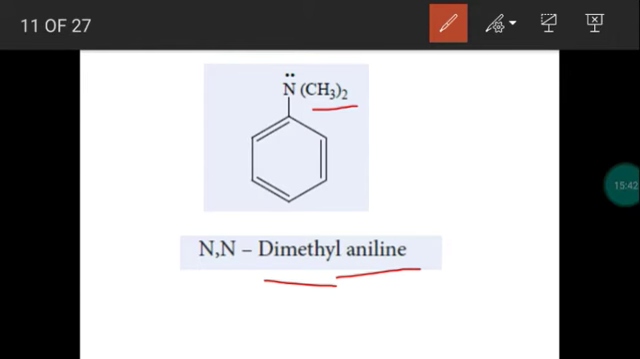Why do we have to use the letters N, N? If we assume any group as a substituent in amines, this is a special case. While representing the substituent, we have to use the capital N. Capital N represents nitrogen. So the substituent methyl or ethyl is attached to nitrogen. Here we have two substituents, two methyl groups, bonded with the nitrogen atom, so we mention the common name as N,N-dimethyl aniline.